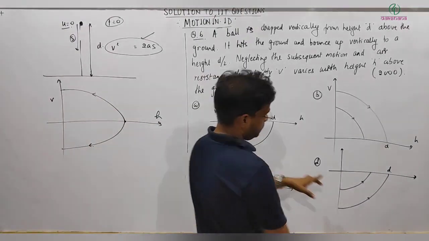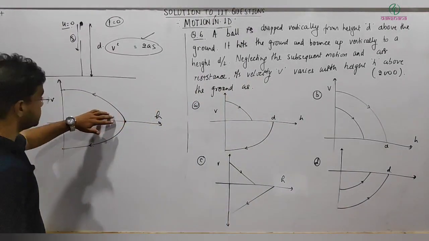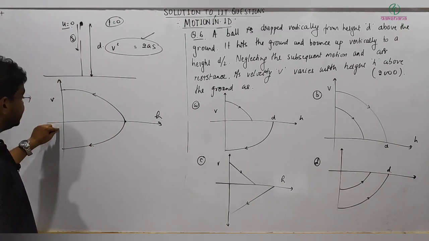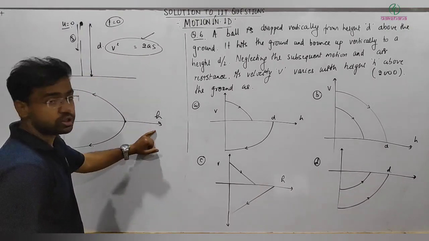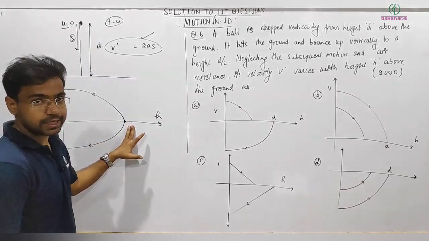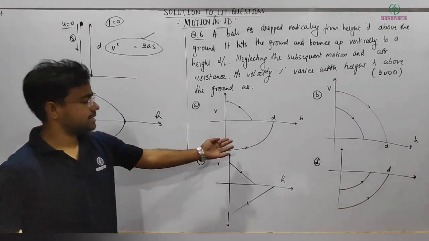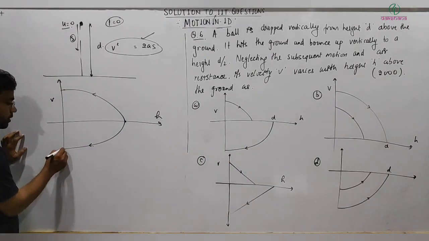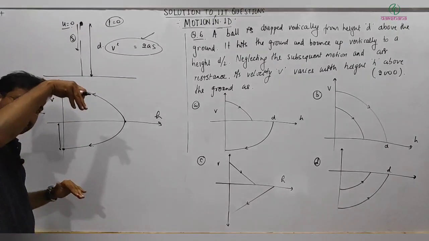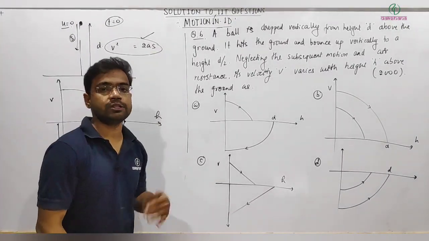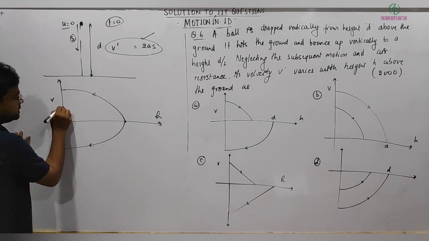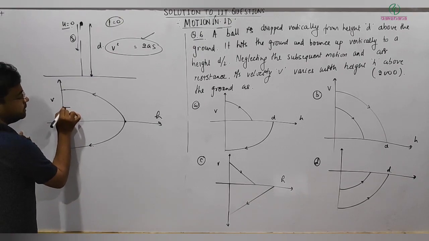Yes, there is no option actually matching, because it should start from here, not from here. Initially the height is not 0, initially the height is d, so it should be starting from here. Clear? Now what will happen once it has hit the ground here? Initially the velocity is downward, it will bounce upwards, so the velocity will immediately change direction, and it is bouncing back with a smaller speed, so it will start from here, and then again the variation will be like this.